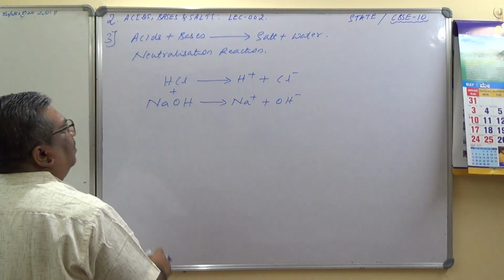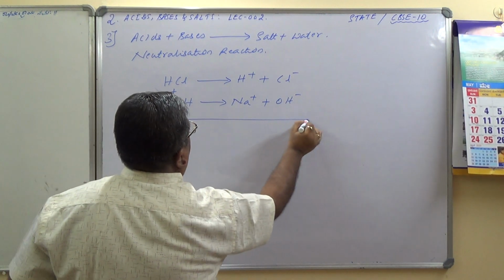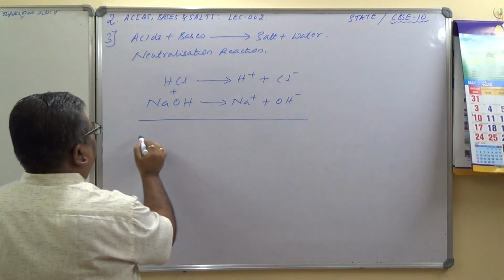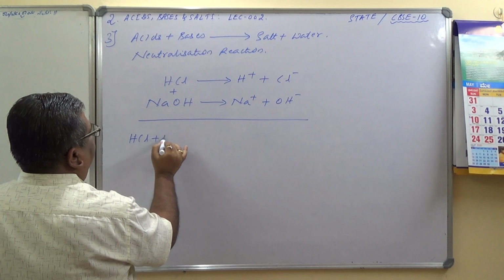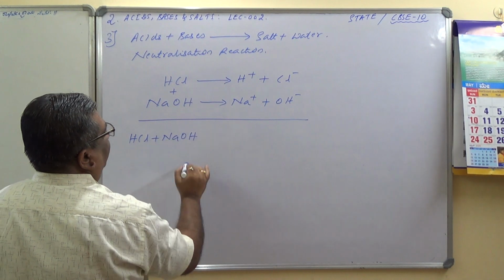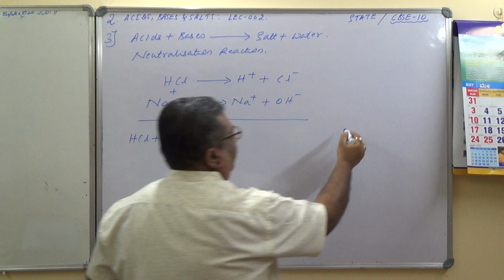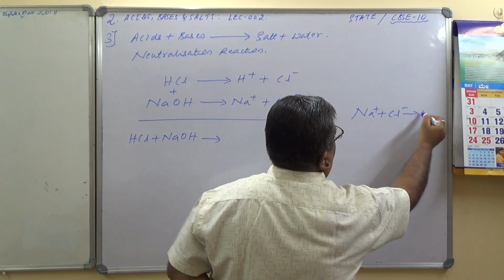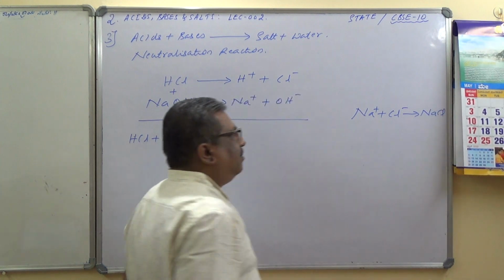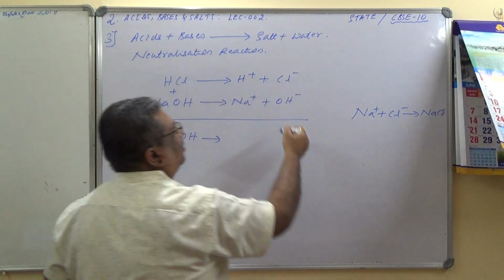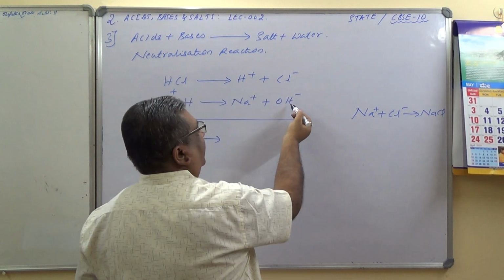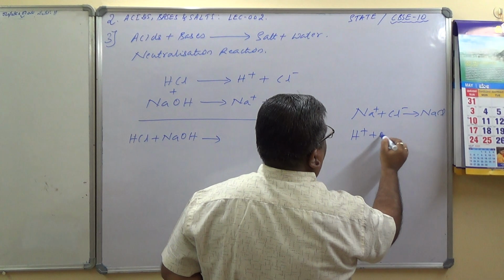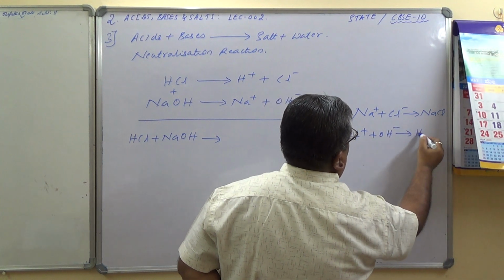Okay. Now here, HCl plus NaOH. Na plus and Cl minus gives you NaCl, sodium chloride. What about H plus and OH minus? Hydroxide ion plus H plus ions. H plus OH minus gives you H2O.